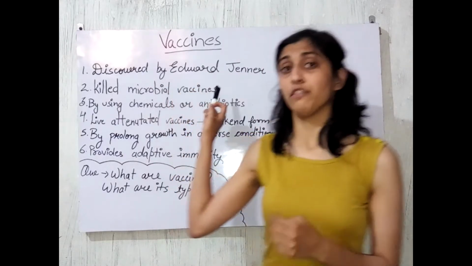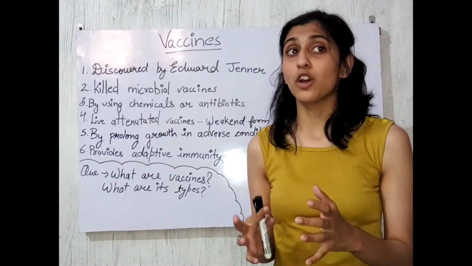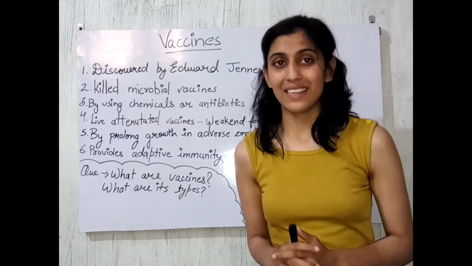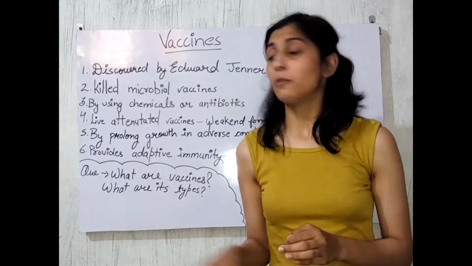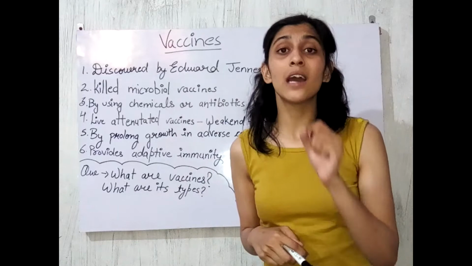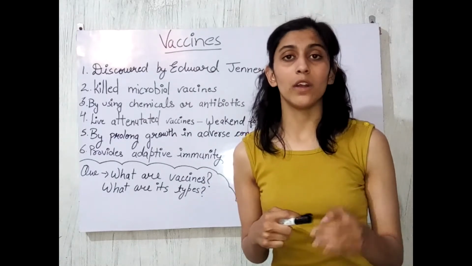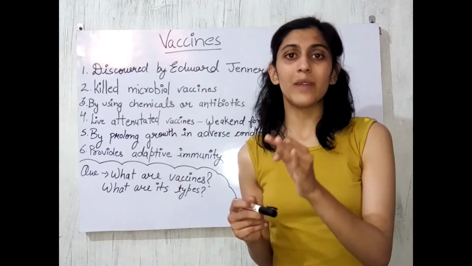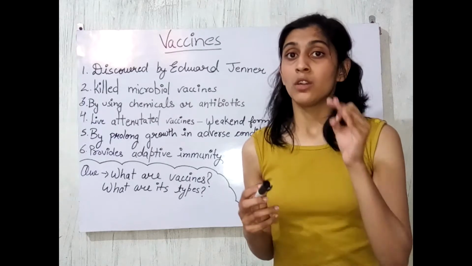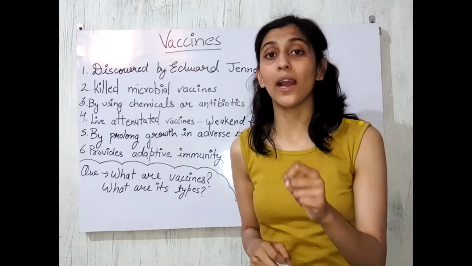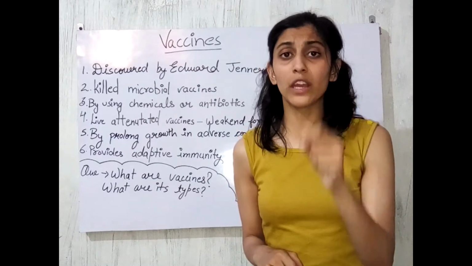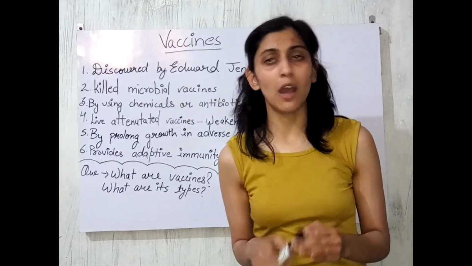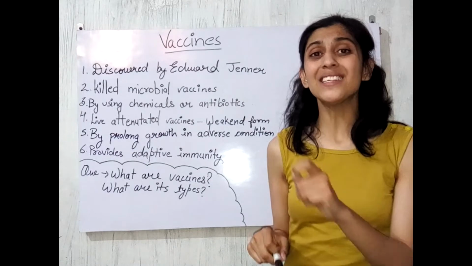Mr. Edward Jenner for the first time discovered the vaccine for the disorder cowpox. But he was not the person who gave this term vaccine. Actually, he discovered the vaccine for cowpox, but he did it unknowingly. So in his honor, later on Mr. Louis Pasteur coined the terminology named vaccine, because in the Latin language, vaccine comes from vacca, and vacca means cattle. So to honor Mr. Edward Jenner, Mr. Louis Pasteur coined the term vaccine, because vacca means cattle.